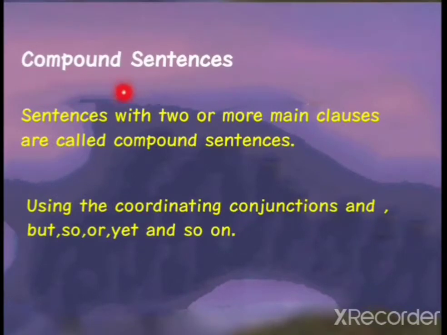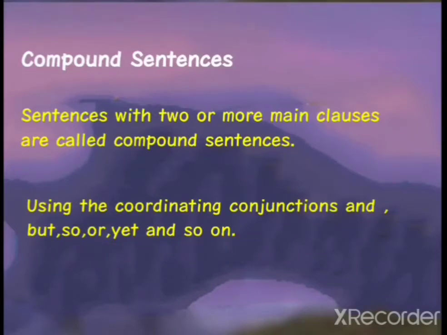After that we have completed compound sentences. Sentences with two or more main clauses are called compound sentences. So in a compound sentence, only independent clauses will come. Only main clauses will come. In a complex sentence, one dependent and one independent clause will come. Independent clause, one only, but dependent clauses may be more than one. In a compound sentence, we have to use coordinating conjunctions like and, but, so, or, yet, etc.